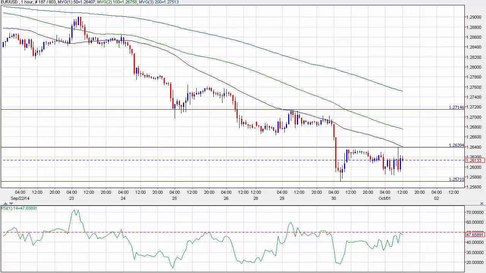The euro dollar is consolidating this week after an initial dip to a new low on the year at 1.2571. However, even though it's consolidating, it is holding below the 50-hour simple moving average and holding below 1.2640 so far. Also, the 1-hour RSI is below 60, so the bearish bias and momentum remains.